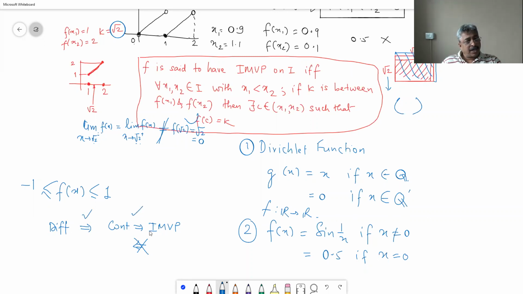Counter example for IMVP to continuity fails: sin 1 upon x. Continuity to differentiability: mod x. Fails. Converse fails. But this is important: differentiability implies continuity, continuity implies IMVP.